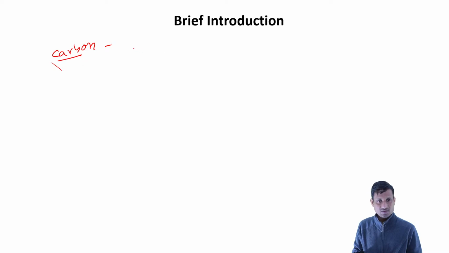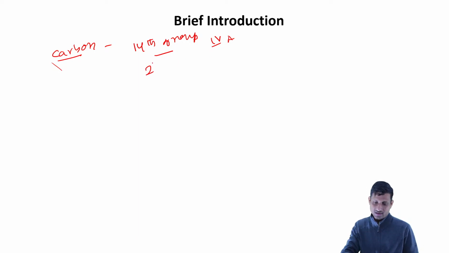It is in the 14th group in the modern periodic table, and in the Mendeleev periodic table it is the fourth A group, in the second period. This is the position of carbon in the periodic table.